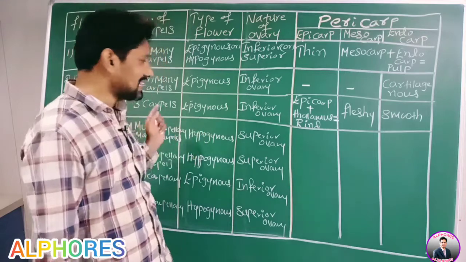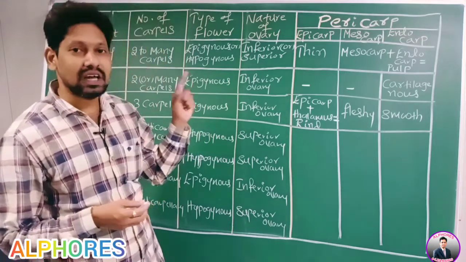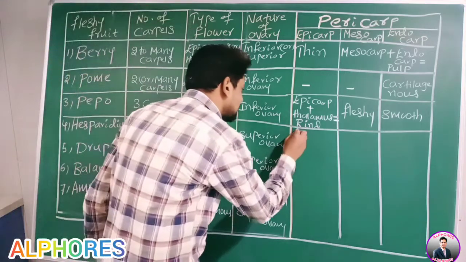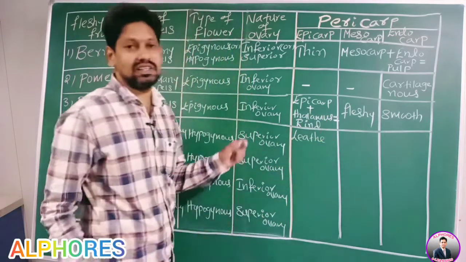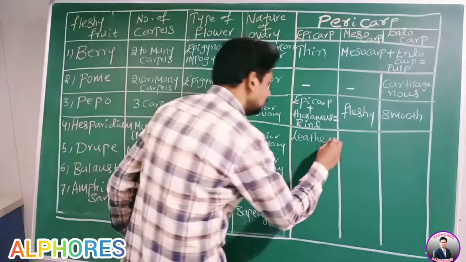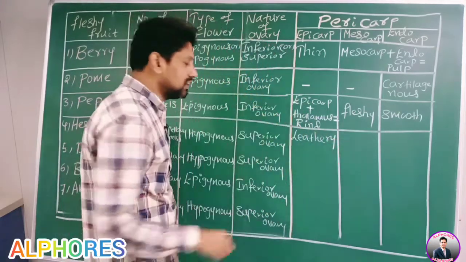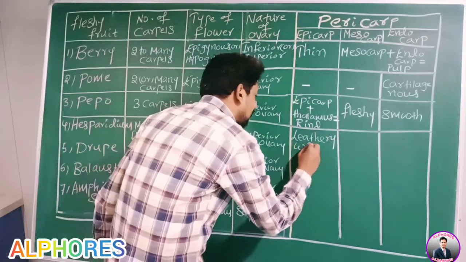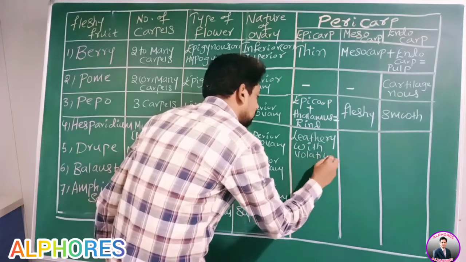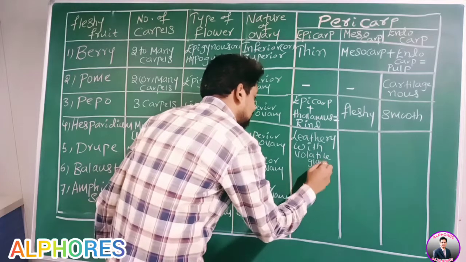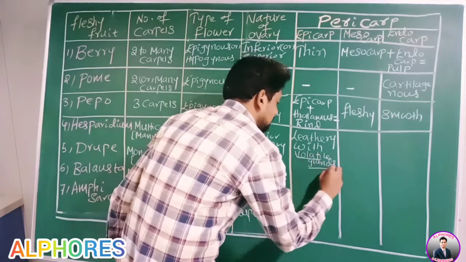Therefore, in Hesperidium, epicarp is leathery, with volatile glands.